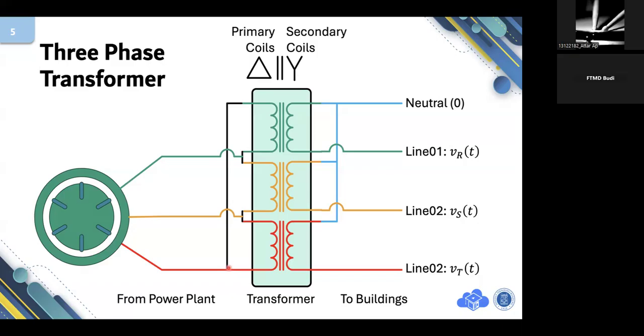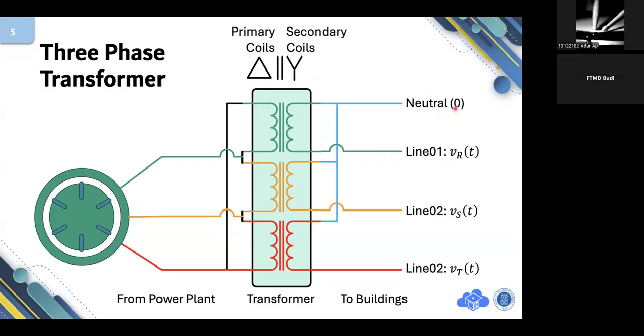But just after the transformation, just after the voltage reduction, there will be a neutral line. You see, there are three coils: one, two, and three. But now the connection is Y, no longer delta. Y means that there is a point connected to all coils, and this meeting point of three coils will be considered as neutral.